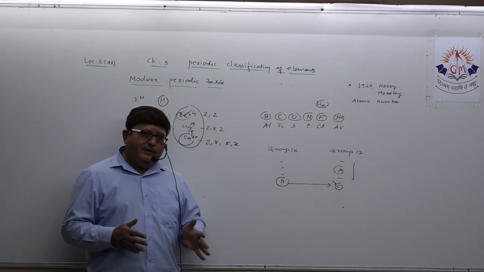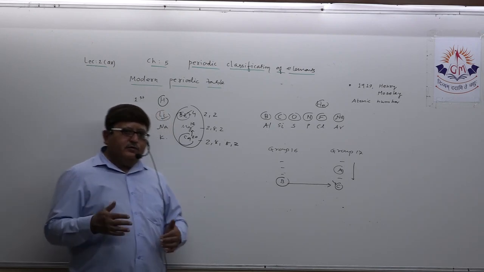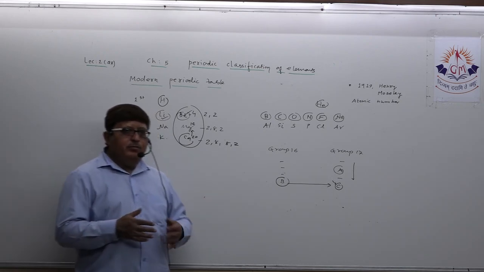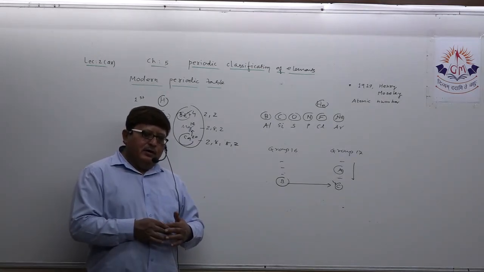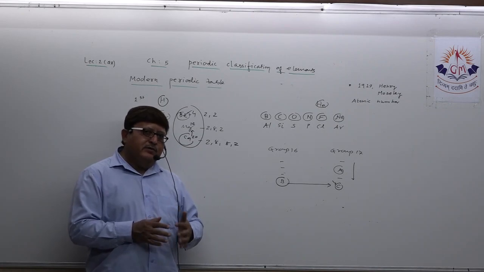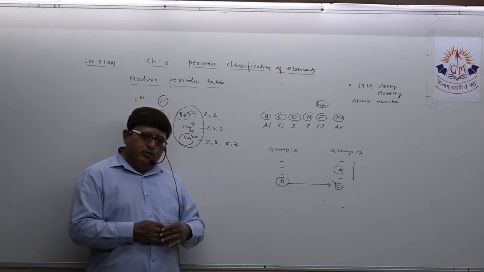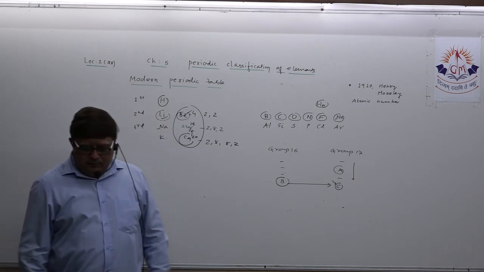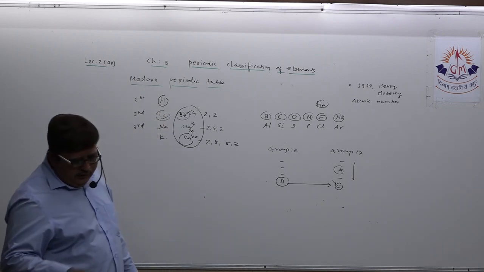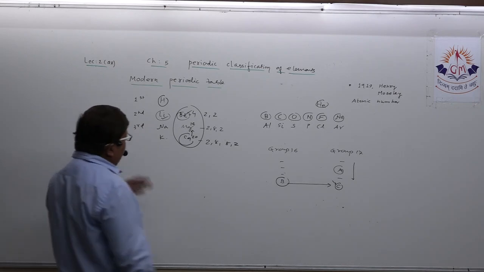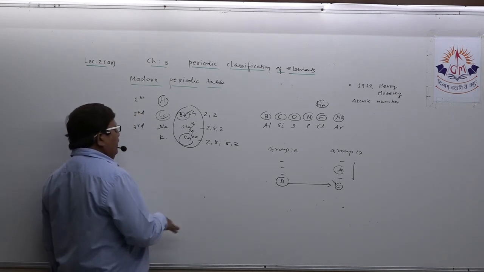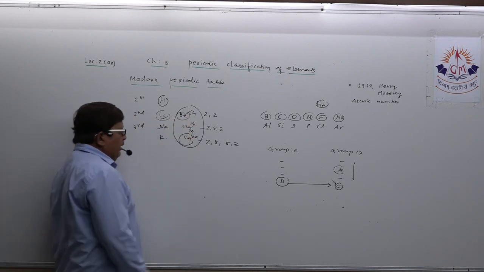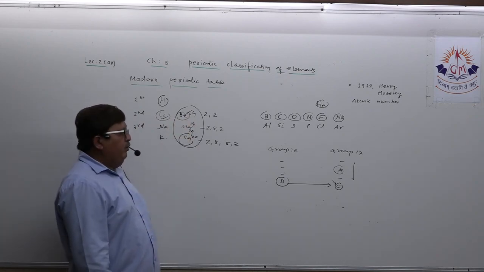They may ask you only a short note on a period, so at least you should be able to write 8 to 9 correct sentences on that. That way you need to prepare the modern periodic table. Dear student, we are completing discussion of the modern periodic table. Such questions can also be asked, so be very sure about this.